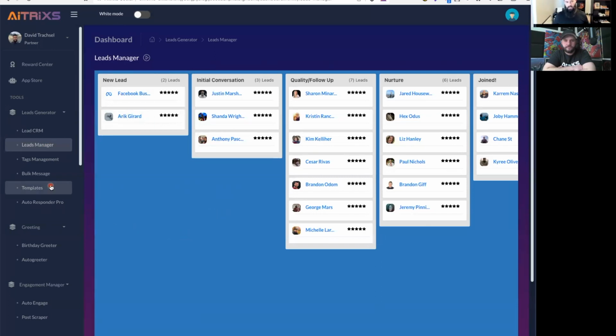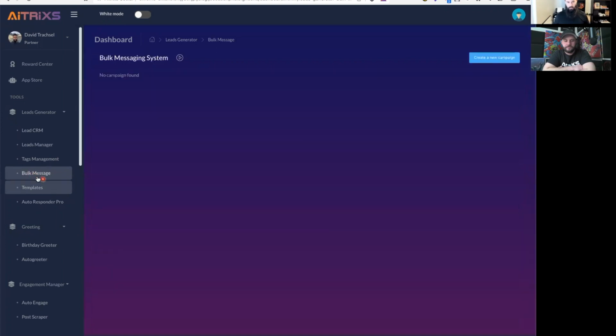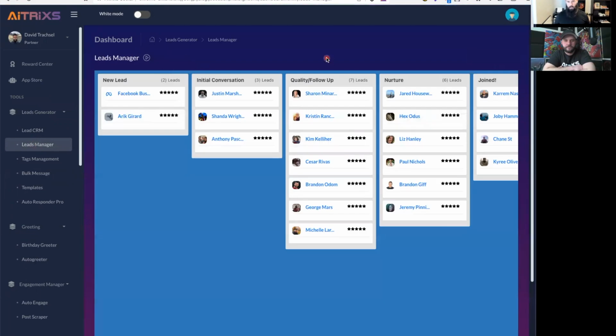Well, one of the easiest ways we'll show you here is just the bulk messenger. So the bulk messenger system works alongside your lead manager. And so you obviously have these pipelines. So let's say like quality follow-up, we have all these people in this pipeline. Let's say I want to send all these people a message at one time. These are people that I've had an initial conversation with. They weren't necessarily ready to join right away or buy what I'm selling right away. I want to follow up with them down the road.